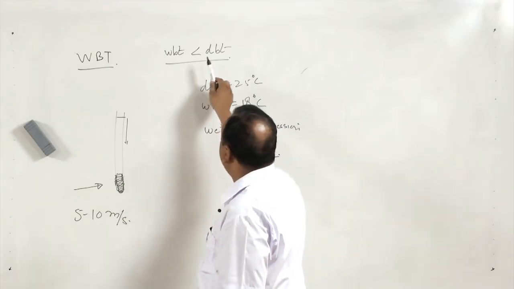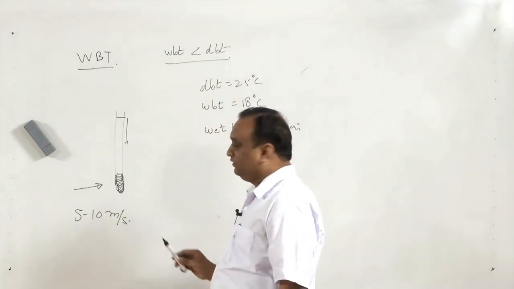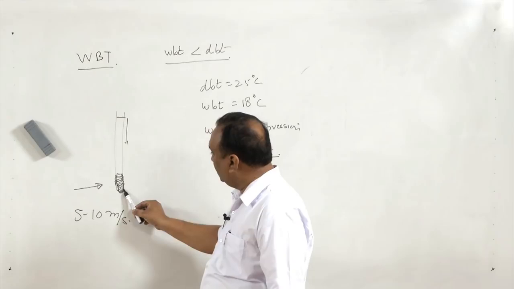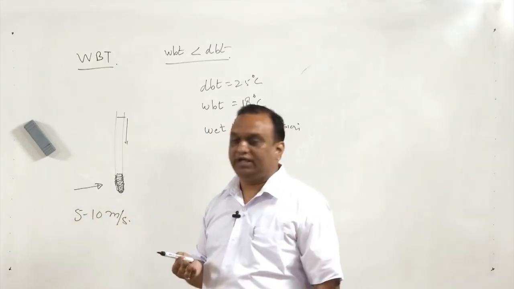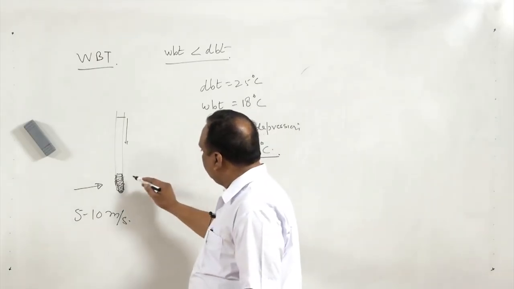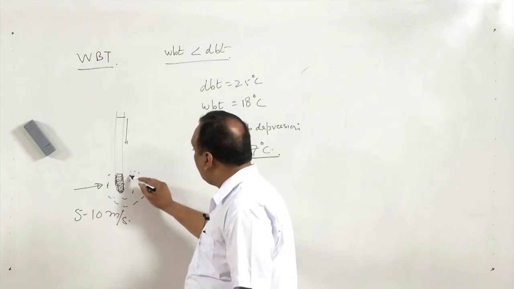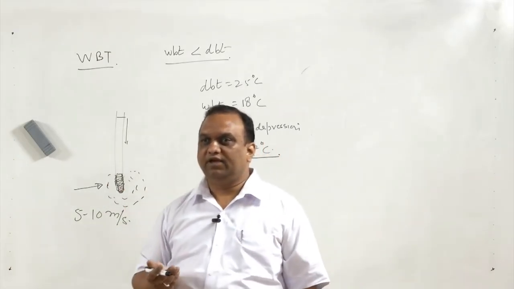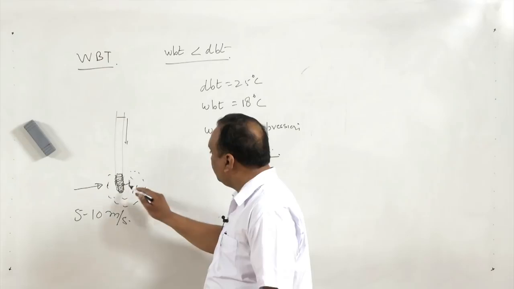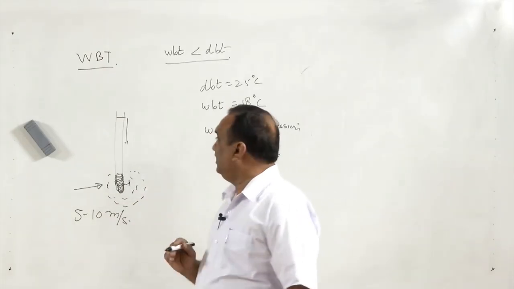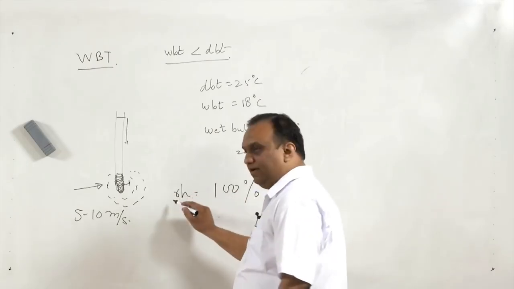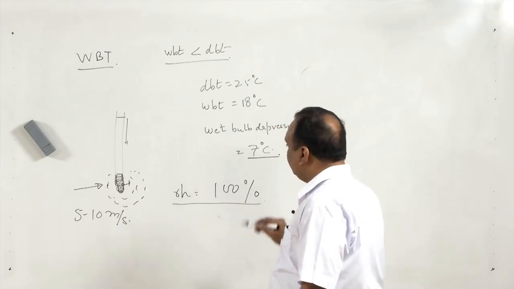When dry bulb temperature is equal to wet bulb temperature, it means even when the wick or the wet cloth is placed on the bulb and air is blown, there is no evaporation from the surface. No evaporation from the surface means the air surrounding this bulb is already saturated with water. If the air is already saturated with water, or 100% saturation is there, there will not be any evaporation from the surface of the bulb. It means the humidity is 100%, which is known as relative humidity. This I will explain subsequently. So, the air is humid.